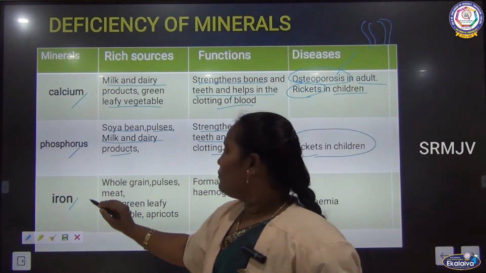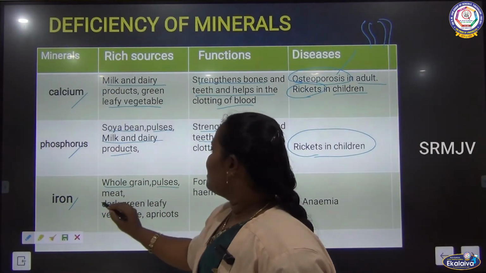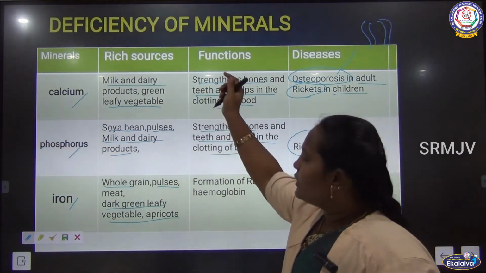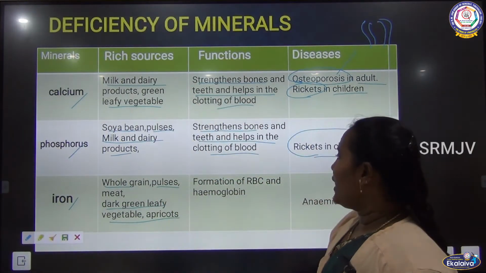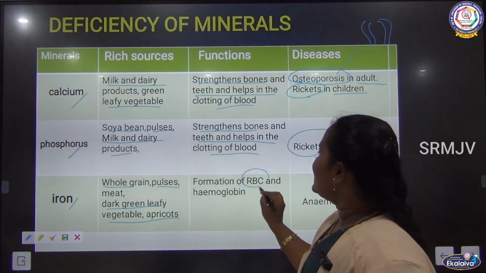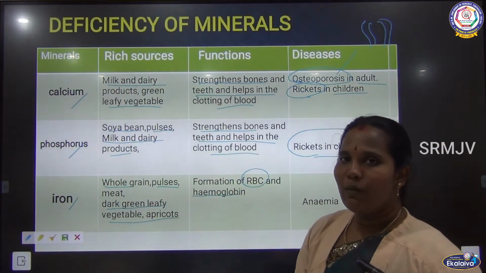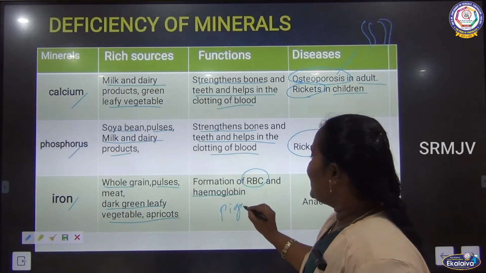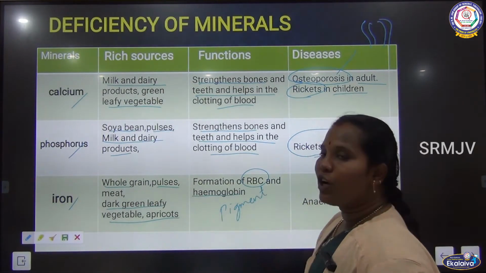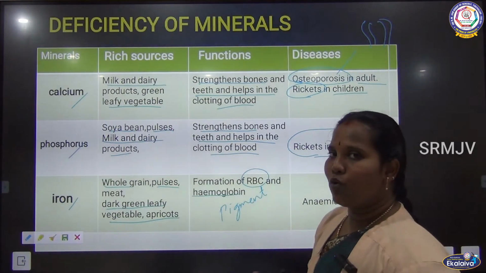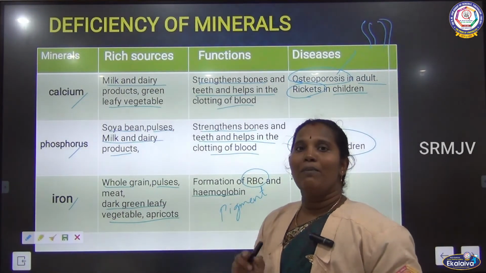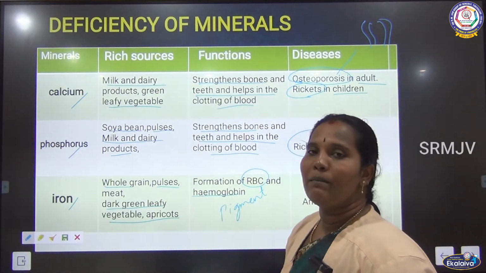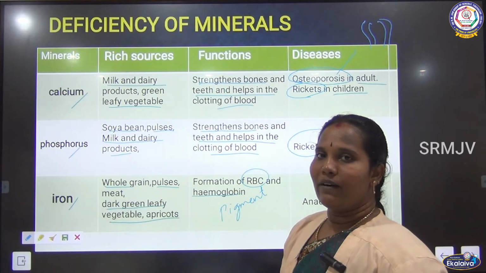Next is iron. Whole grains, pulses, meat, dark green leafy vegetables and apricots are rich sources of iron. Its function is the formation of RBC and hemoglobin. What is hemoglobin? It is a pigment. Just as plants have chlorophyll, which is why they look green, our blood looks red because of the hemoglobin pigment present in our blood.